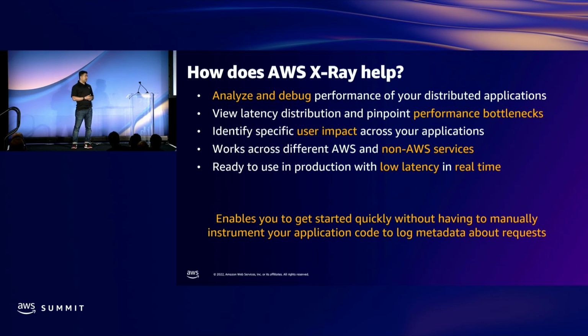A lot of the time in public sector, the application flow might go into on-prem and then come back to the cloud. Using the X-Ray SDK, you can use that in on-prem services as well. As long as there's connectivity back to the AWS X-Ray service, it should be able to collect all the traces from all the components that the request is going through and give you a visualized view of all the data. And it's ready to use in production with low latency and in real time.